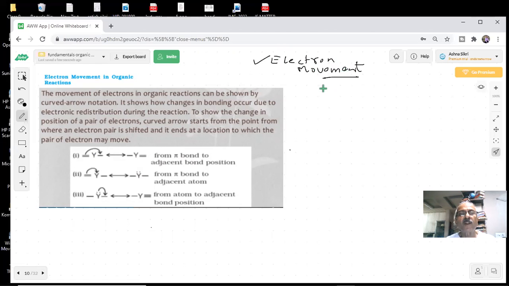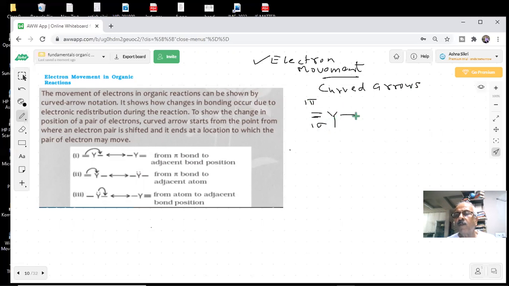The movement of electron can be shown by curved arrows, students. Supposing you have something like this. How many sigma bonds here? Sir, here it will be 1 sigma and 1 pi.